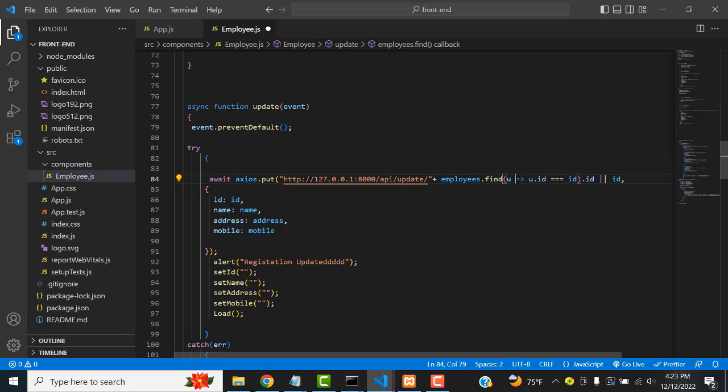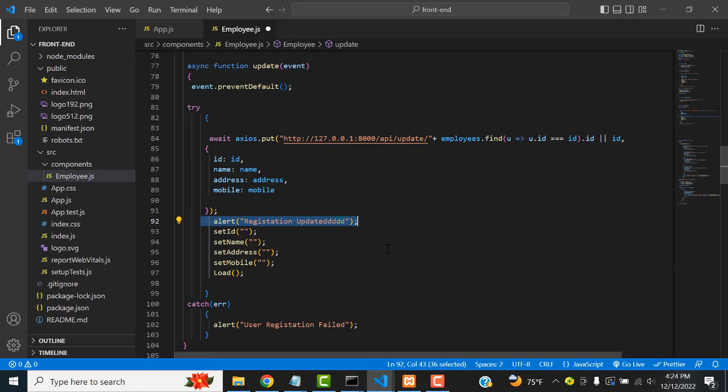If the ID is available, it will be displayed. You write it like this and get the ID. After that, you pass all the records along with the ID. Registration updated. That's it. After that, clear all the fields.